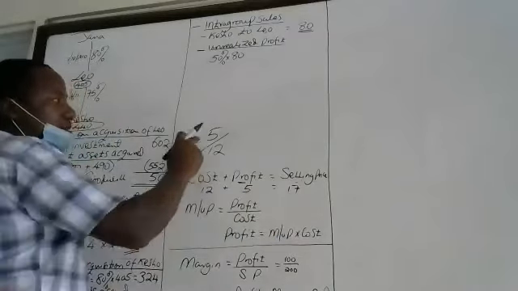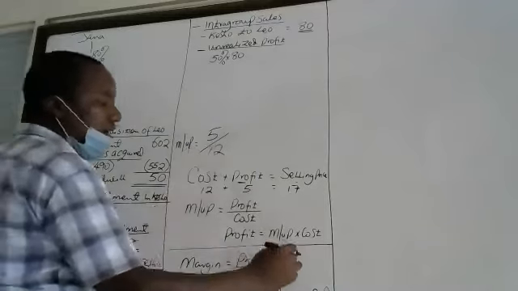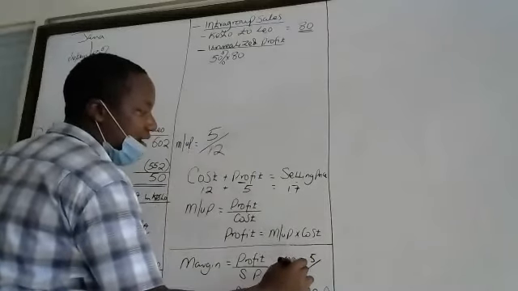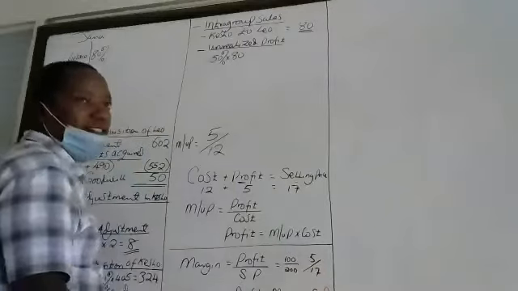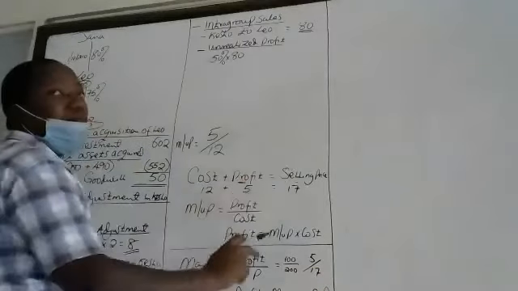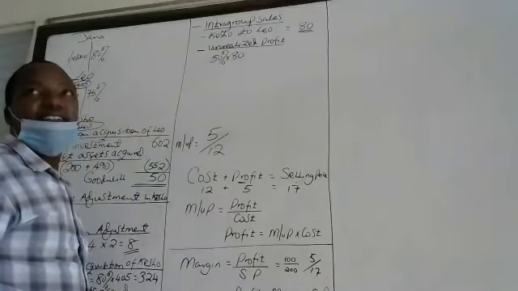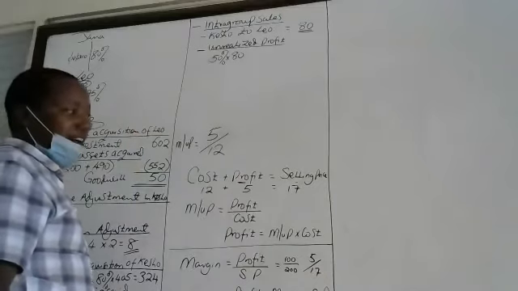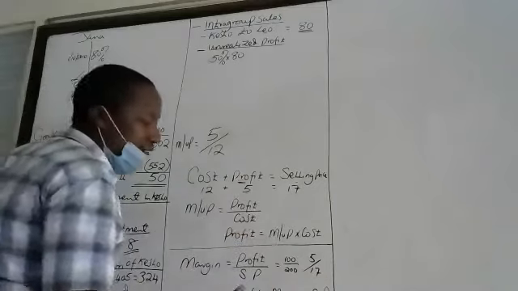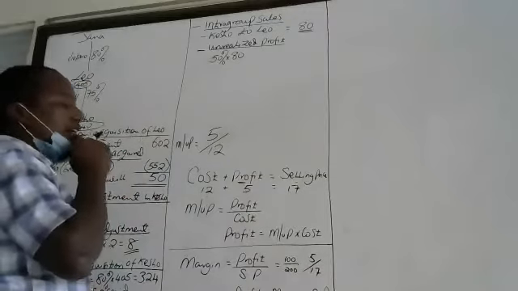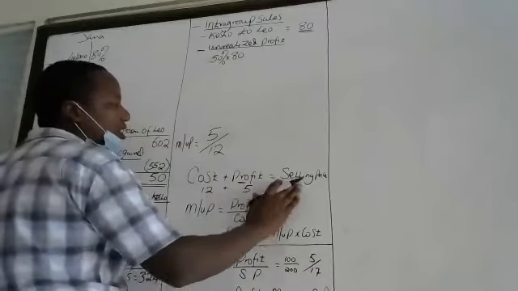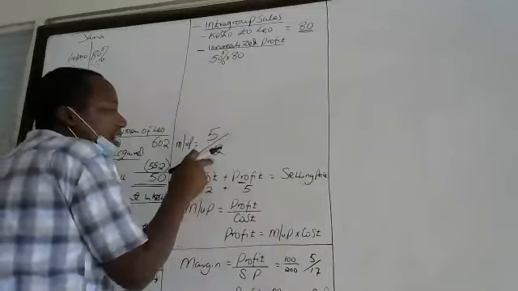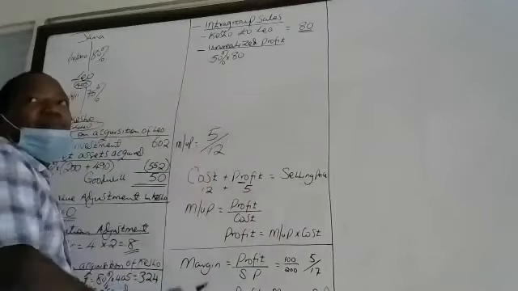And therefore, markup of 5 over 12, margin is 5 over 17. What is that? Profit over selling price. It is as simple as that. And that is why we go on and generalize that to calculate margin: we simply add the numerator to the denominator.